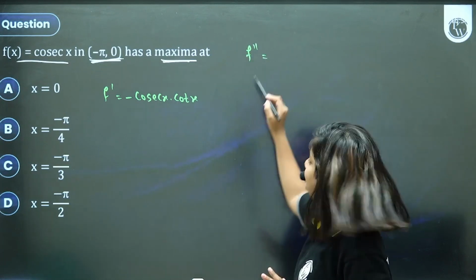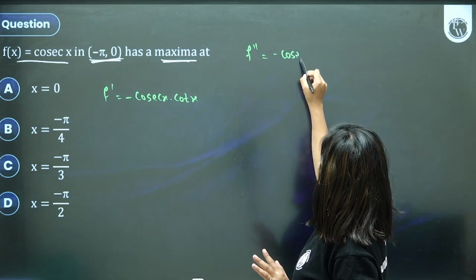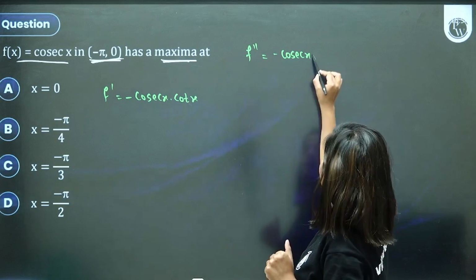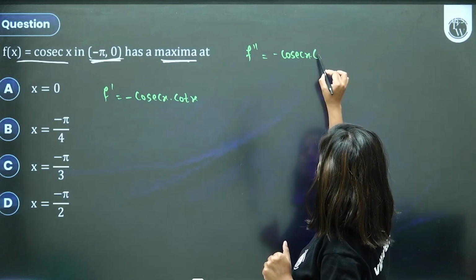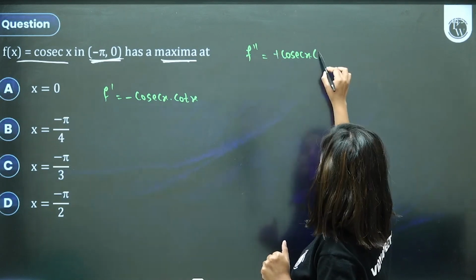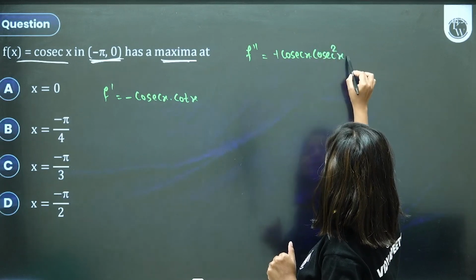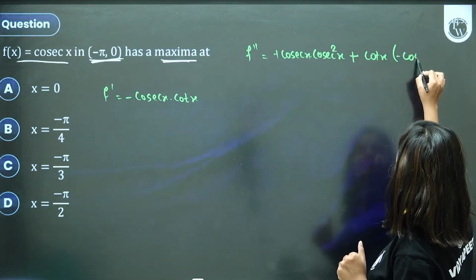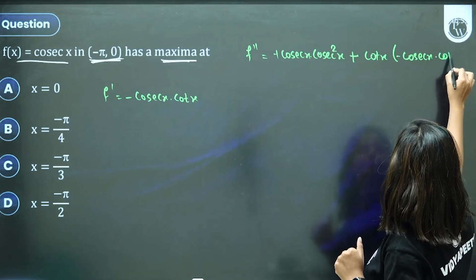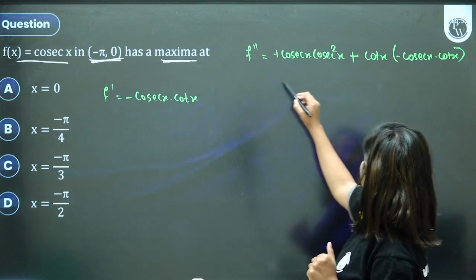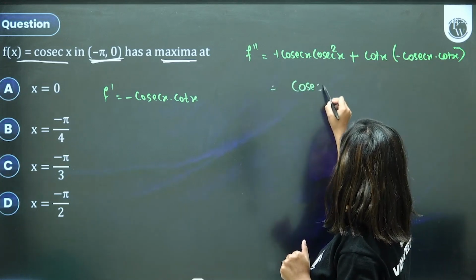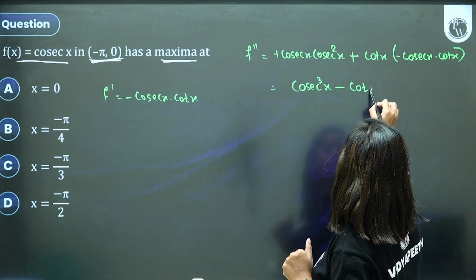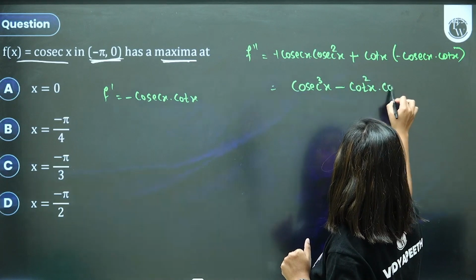UV rule, minus cosec, I'm taking it overall, minus cosec first term, the derivative of cot is minus cosec square, so it becomes, and plus cot x into the derivative of cosec, which is minus cosec into cot, which is equal to cosec cube x minus cot square x into cosec cube.